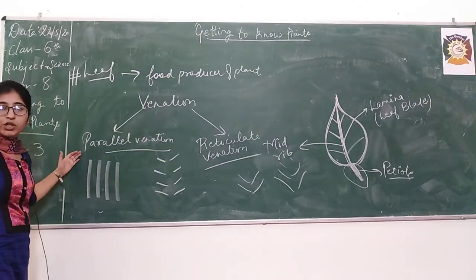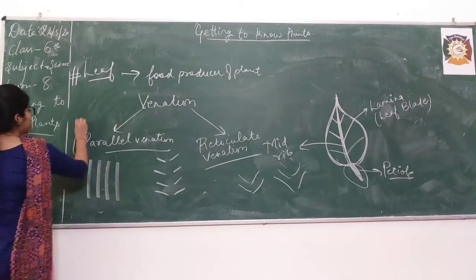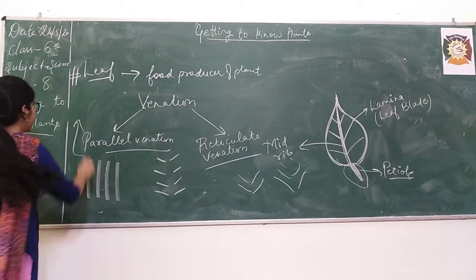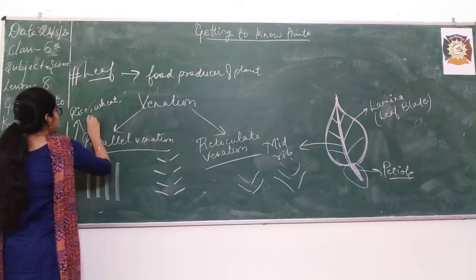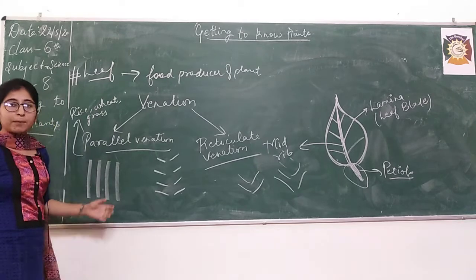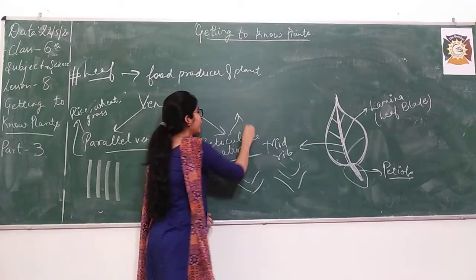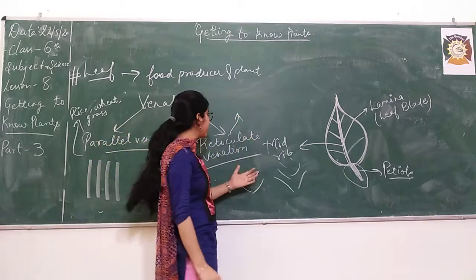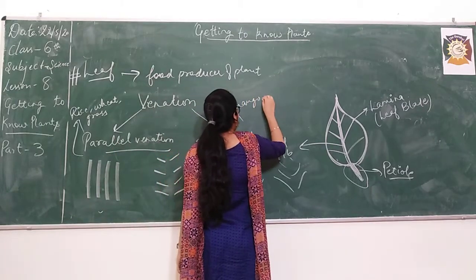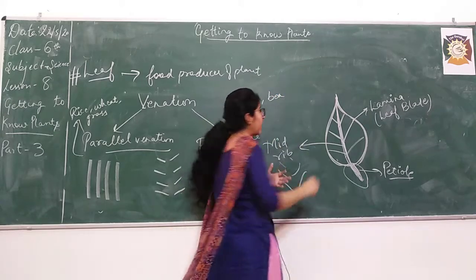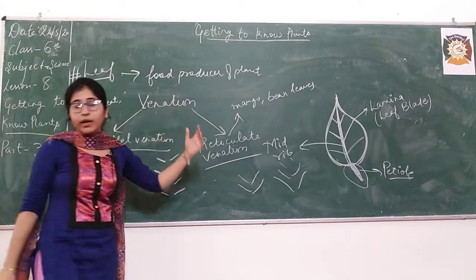After the definitions, we will move to examples. In parallel venation, the examples are rice, wheat, and grass. And examples of reticulate venation, like the trees having such kind of arrangement in leaves, are mango and leaves of beans, like bean plants are having such leaves. So we can write it as bean leaves. What are the examples? Mango and bean leaves.